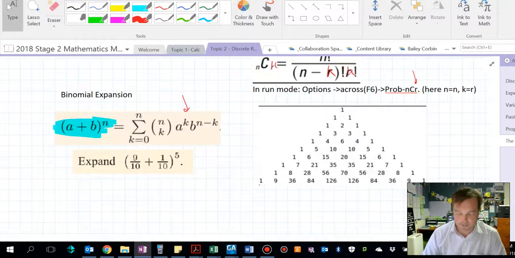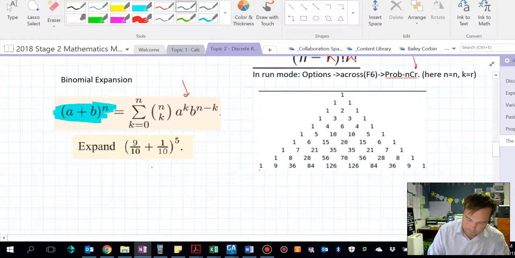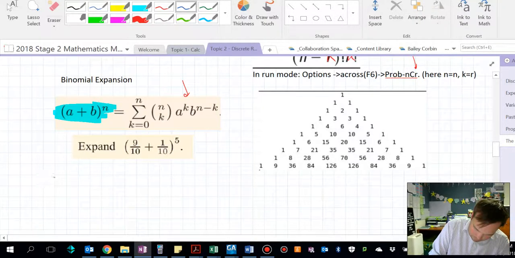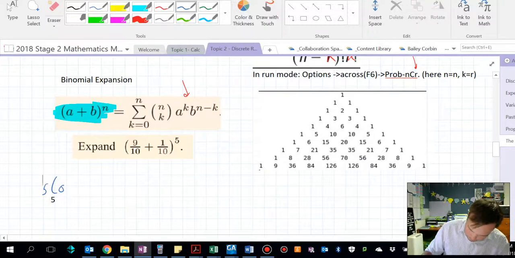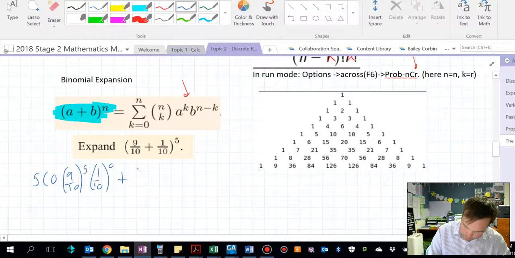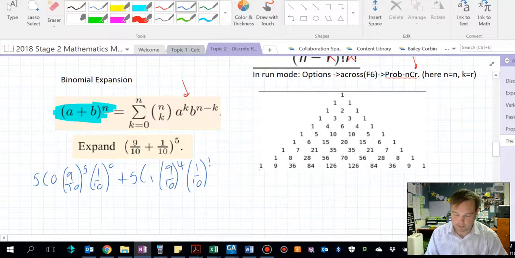Let's just do an expansion, and you'll see how this formula works. If we're to expand this out, we first of all start with n, so 5 choose 0, times 9 on 10 to the 5, times 1 on 10 to the 0, plus 5 choose 1, times 9 on 10 to the 4, times 1 on 10 to the 1. And then this pattern keeps going.